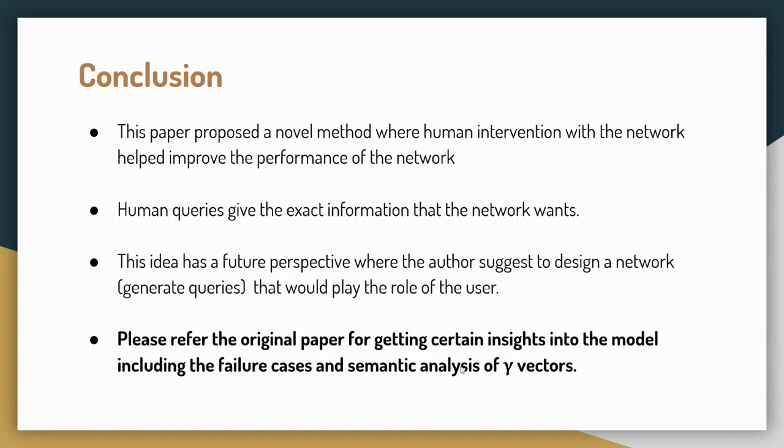Now, this paper proposed a novel method where human intervention with the network helped improve the performance, just because humans are able to provide the exact information that a network wants. The network is asking, okay, hey Sohan, give me the idea for pixel number 2. Then Sohan will say, okay, pixel 2 contains a star. That's a direct answer to what you are asking.